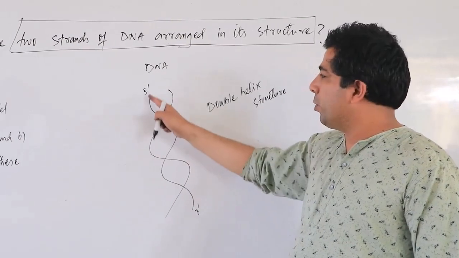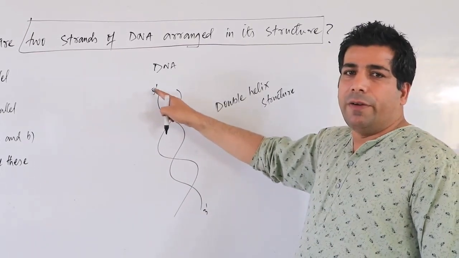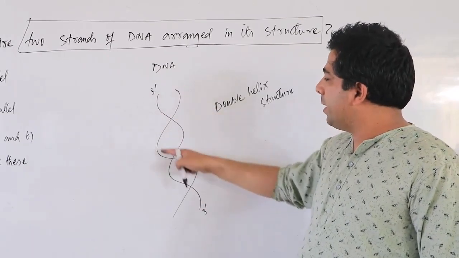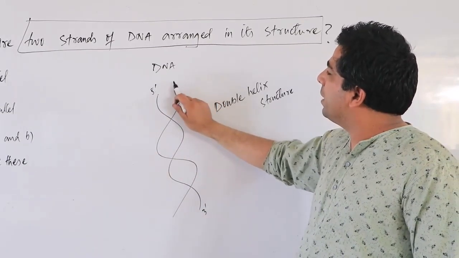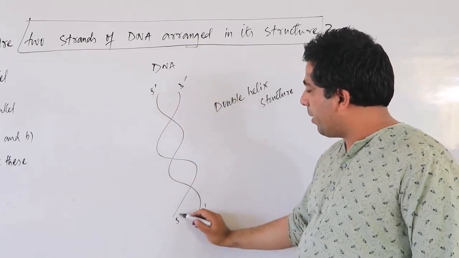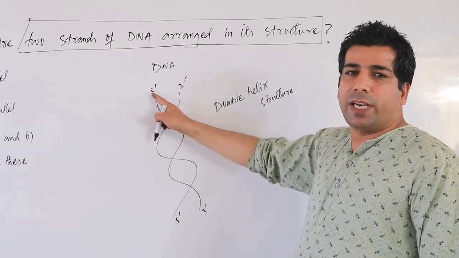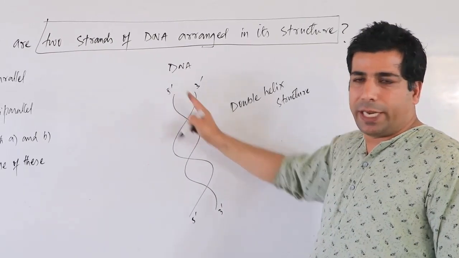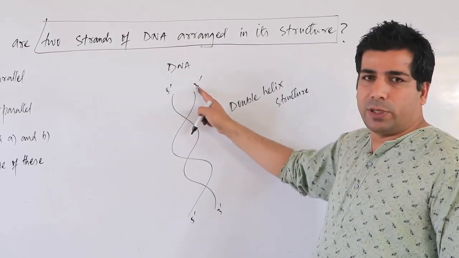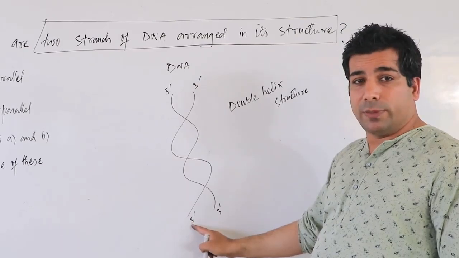In a polynucleotide chain, you are moving from 5' to 3', and in this second chain you move basically from 3' to 5'. What are these 5' and 3'? This is the fifth carbon of deoxyribose sugar, and here it is the third carbon of deoxyribose sugar.